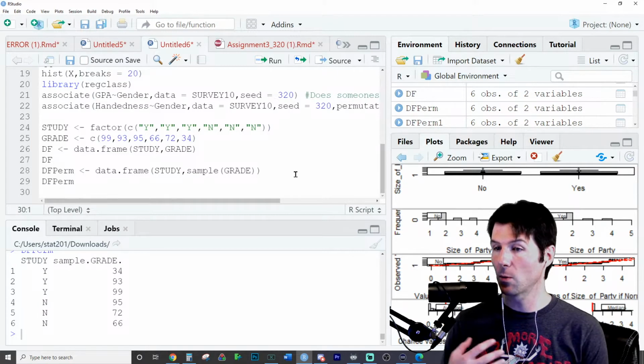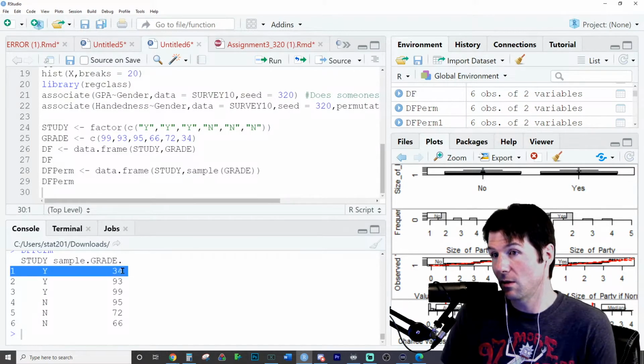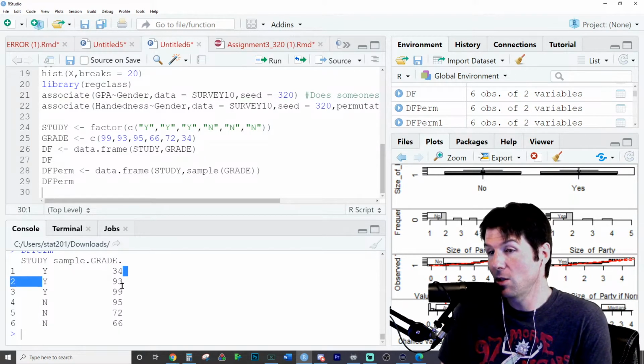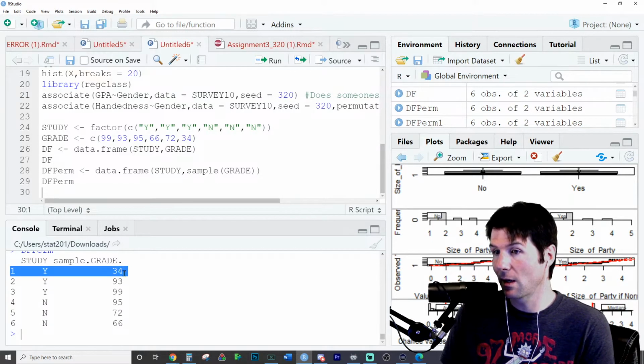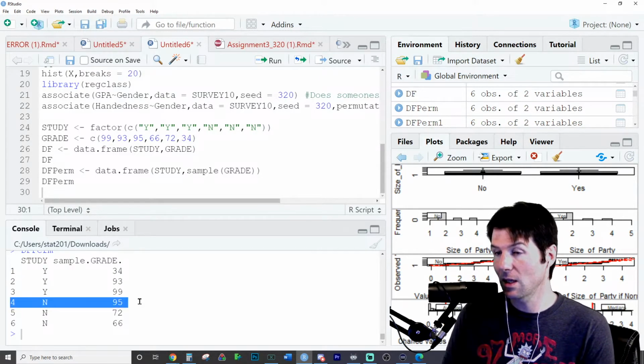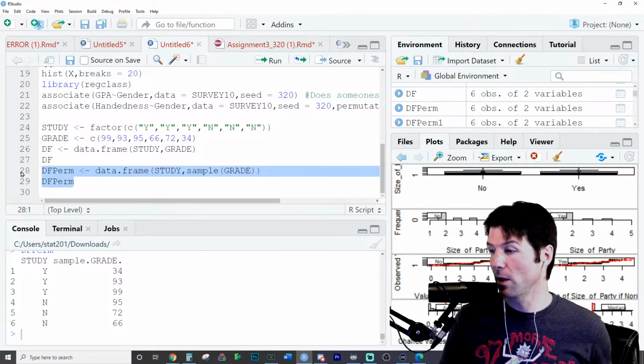So let's take a look at what happens in a random permutation. It could have been that they got a great grade, but no. You see, 2 people got great grades, but this person studied and got the lowest grade. This person did not study and got a pretty great grade. We could see what else could happen.